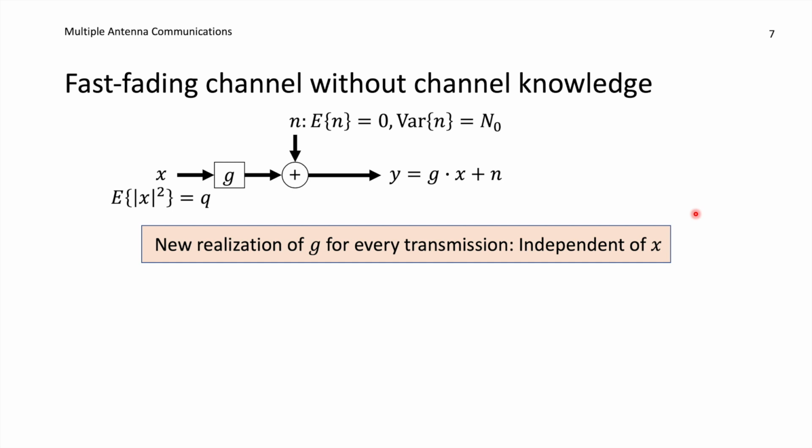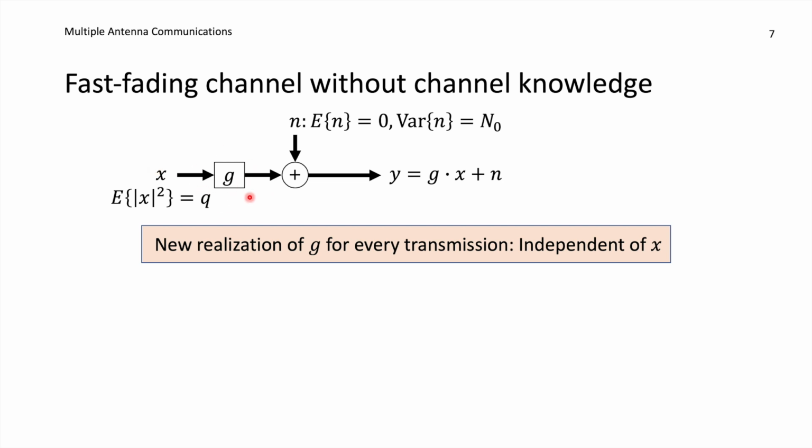Namely that we have a fast fading channel, a channel where G takes a new realization every time we transmit a signal X. And then we still have some kind of uncorrelated noise term that we're adding here when we are receiving Y. And if G is varying that quickly, there is really no way for the receiver to obtain the realization of G. So we need to build a way for us to estimate the data that was transmitted to obtain a channel capacity without knowledge about the channel G.